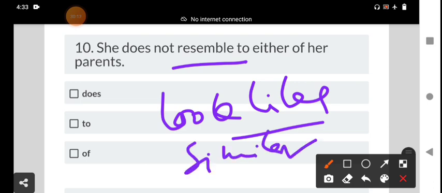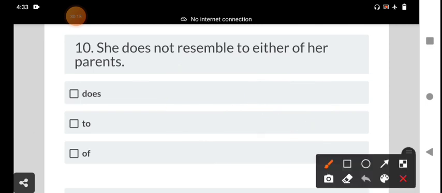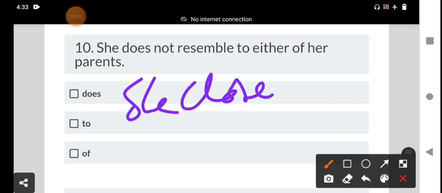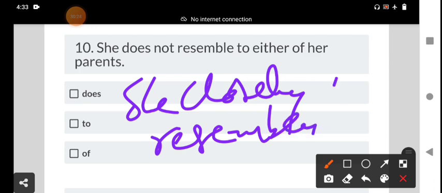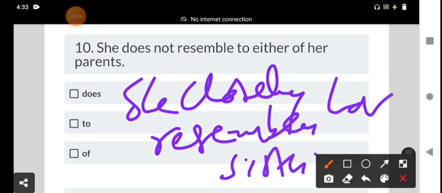For example, she closely resembles her sister. He closely resembles her sister. Here resemble does not take the preposition "to". This is the right answer.